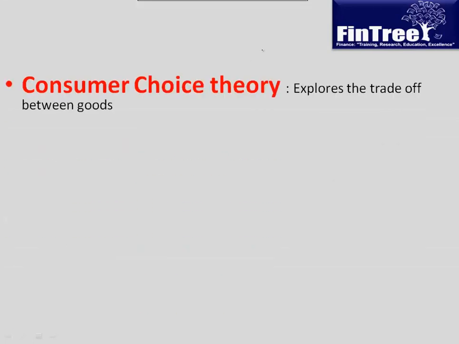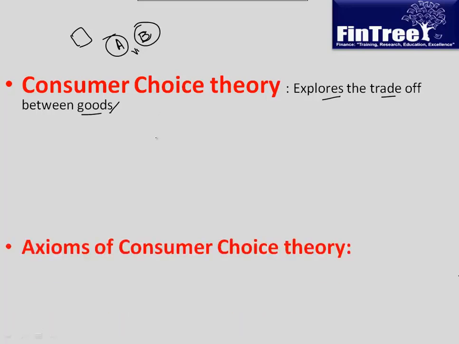So what would consumer choice theory basically tell us? It would explore the trade-off between different goods. So if you have a choice between A and B, and if you've been given some amount of rupees, then how many goods would you prefer to consume of A and how many of B? There would always be a trade-off between A and B, and this is what consumer choice theory would help you find out.